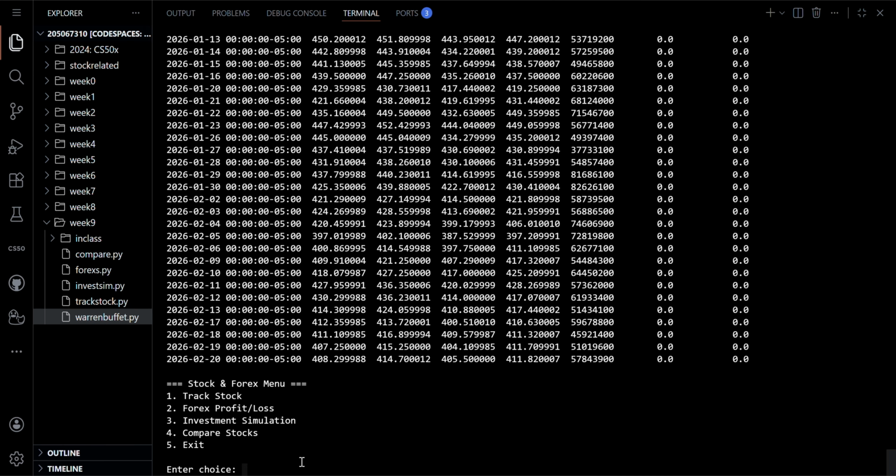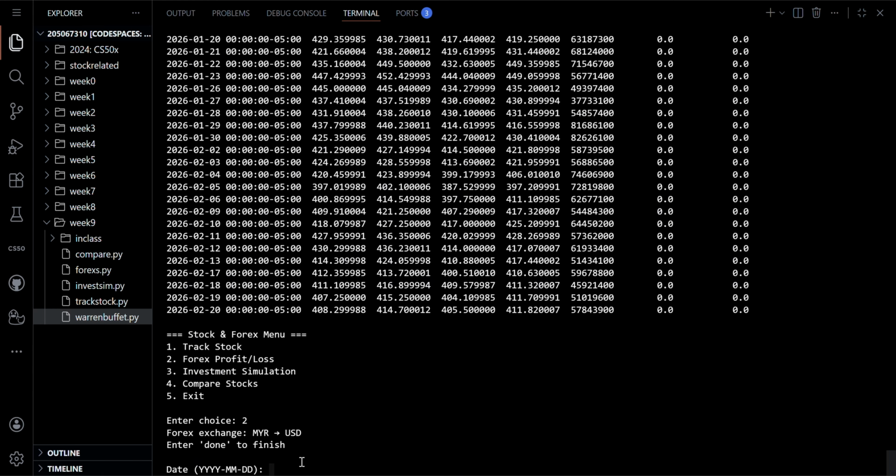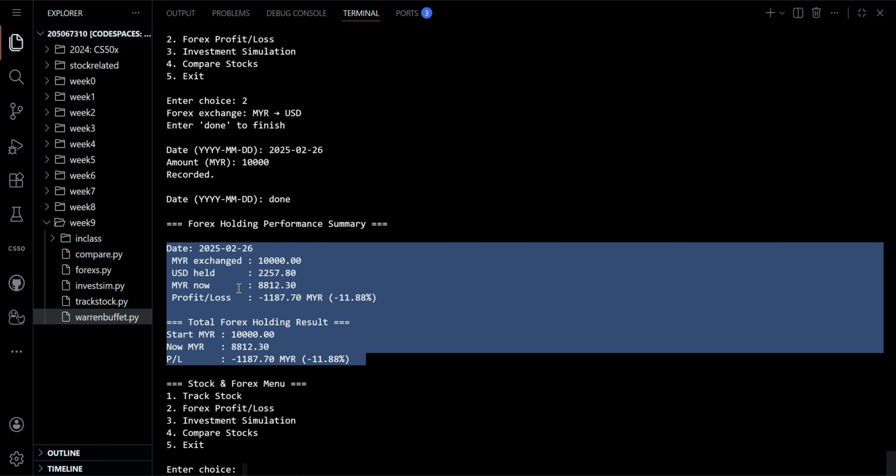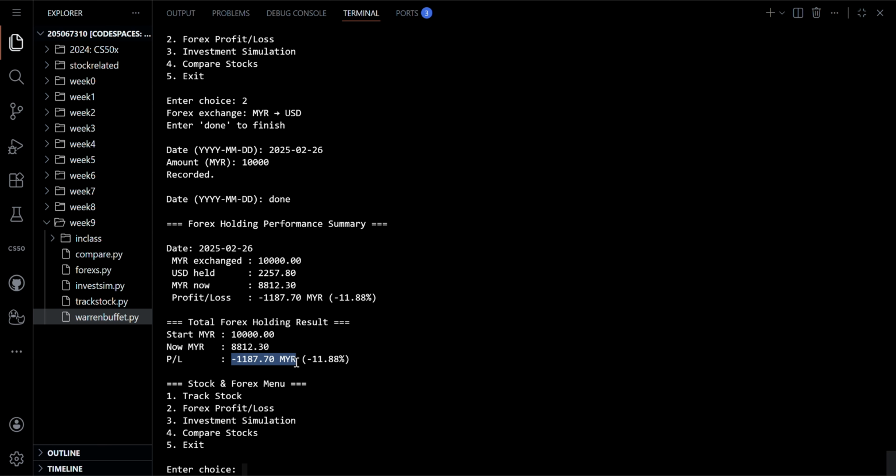And let us try out another function, for example forex. I only did it for Malaysian ringgit to US dollar because I was living in Malaysia and I'm using Malaysian ringgit. So let us try putting in 10,000 ringgit and doing nothing. The program tells me that if I invest 10,000 ringgit in US dollar and do nothing, and then exchange back from US dollar to Malaysian ringgit, I would lose 1,000. And yeah, that's a lot to be fair. The Malaysian ringgit is pretty strong this year.